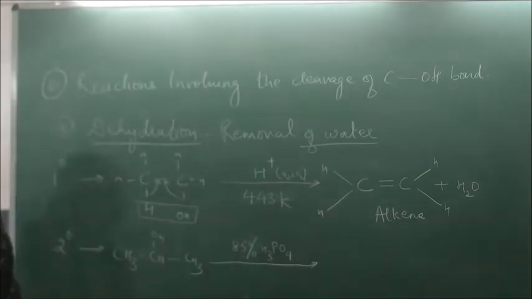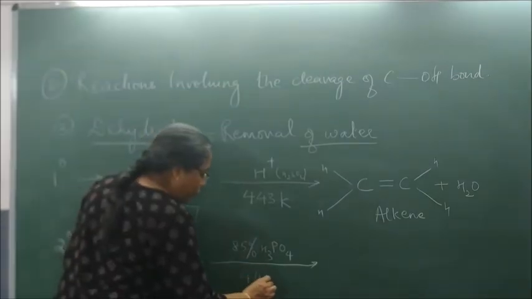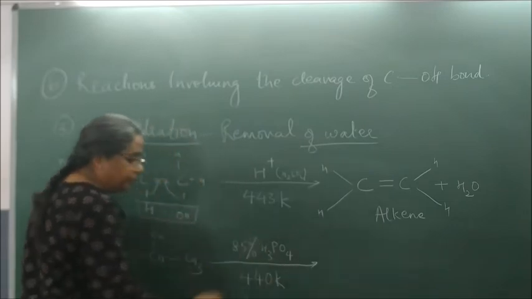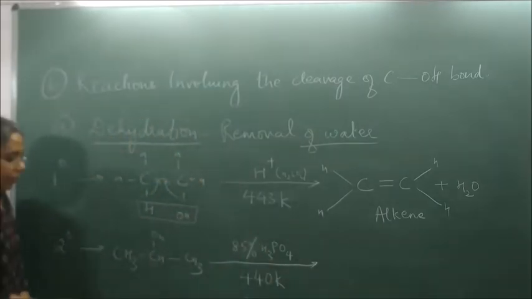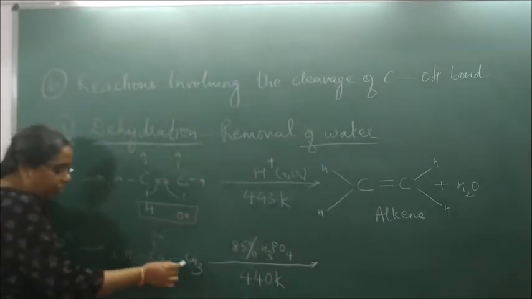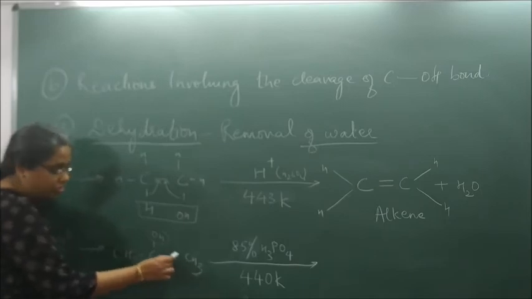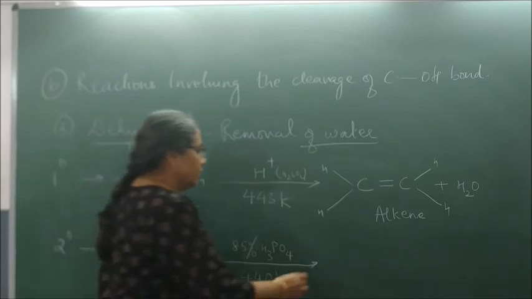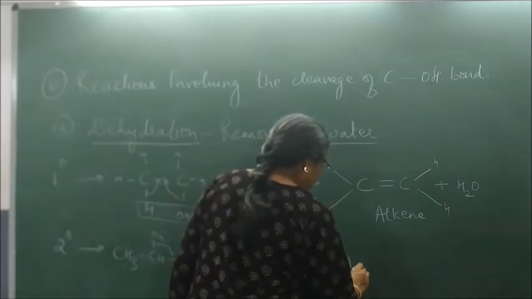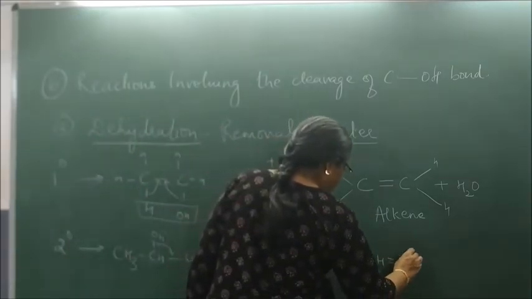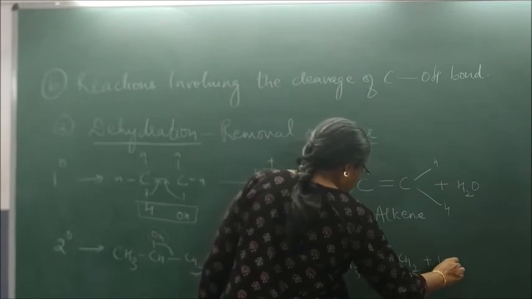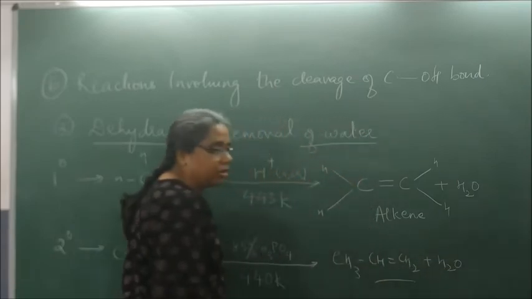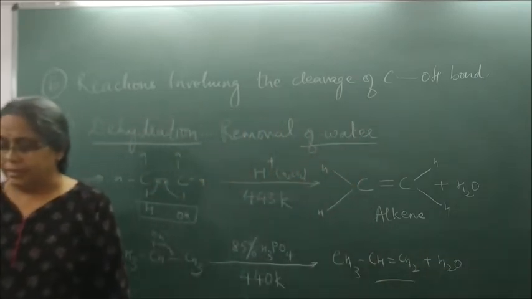Now the temperature starts becoming lower. First was at 440 Kelvin. From here the OH goes and from here one H goes. The bond shifts. So I will get CH3, CH, double bond CH2 plus H2O. This is prop-1-ene.